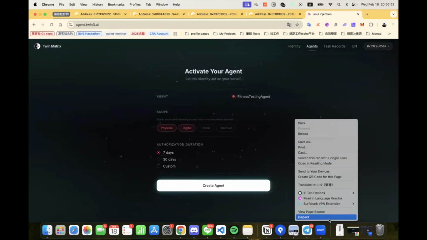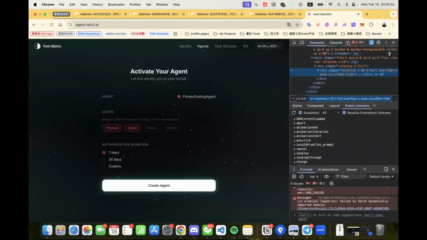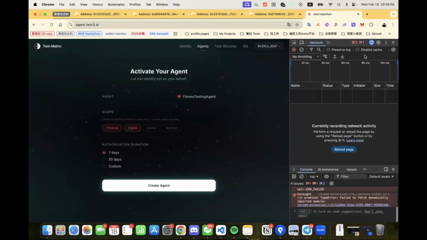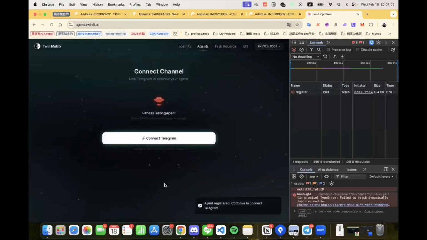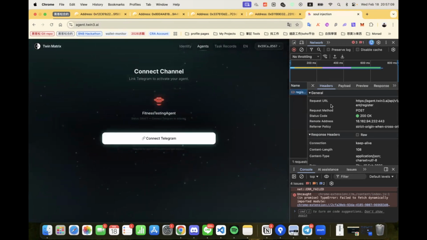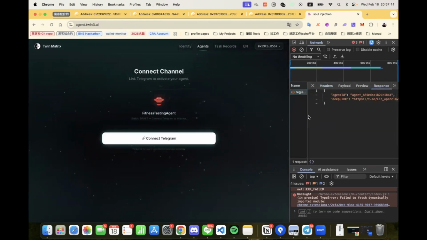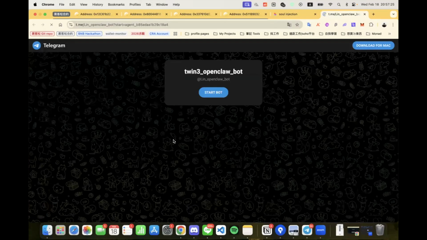Now let's actually create the agent. To make this transparent, I'll open the browser inspector. When we click Create Agent, we can see an API request being sent to the backend. This request registers a new agent instance. The backend then responds with a Telegram bot link. We click the Connect button, switch to Telegram,